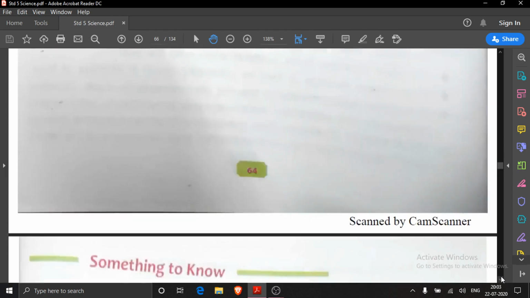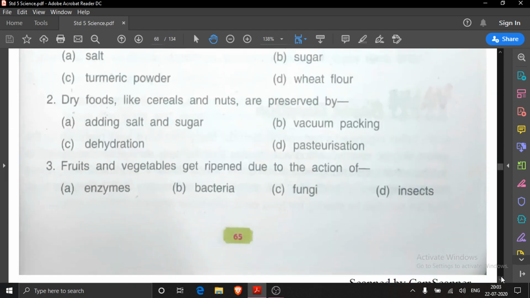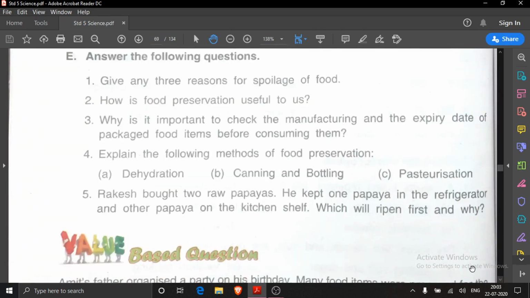Now take out E third question. E third question is, why is it important to check the manufacturing and the expiry date of packaged food items before consuming them? Meaning you understood? Have you ever seen on any packet the date of manufacturing, means when this item was made, and expiry means before which date the item should be consumed, should be used.